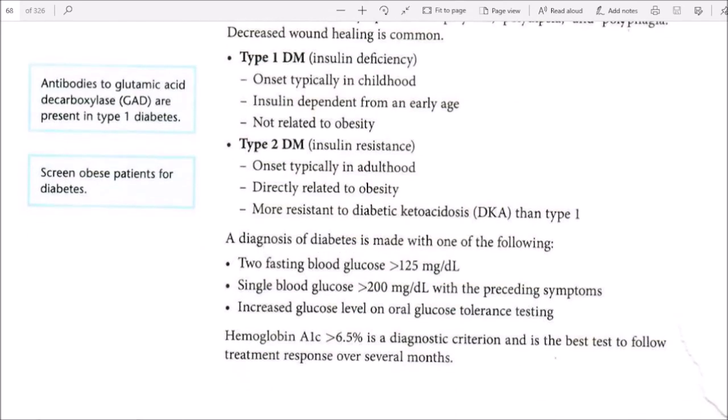A diagnosis of diabetes is made with one of the following: Fasting blood glucose greater than 125 mg per deciliter; single blood glucose greater than 200 mg per deciliter with the preceding symptoms; increased glucose level on oral glucose tolerance testing. Hemoglobin A1C greater than 6.5% is a diagnostic criterion and is the best test to follow treatment response over several months.